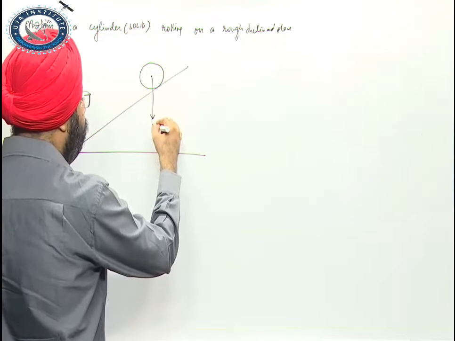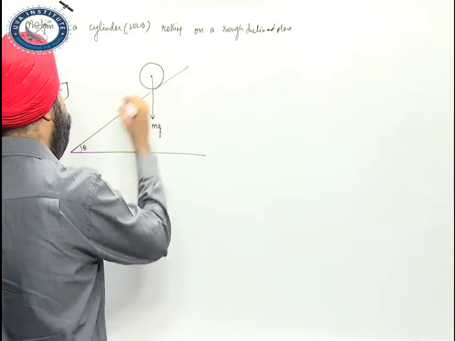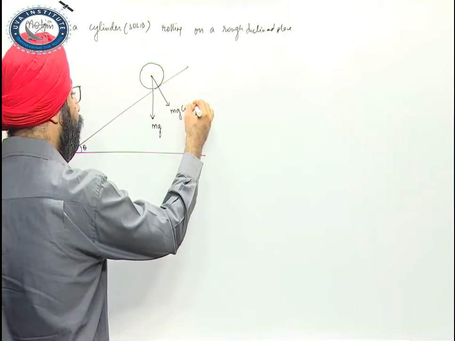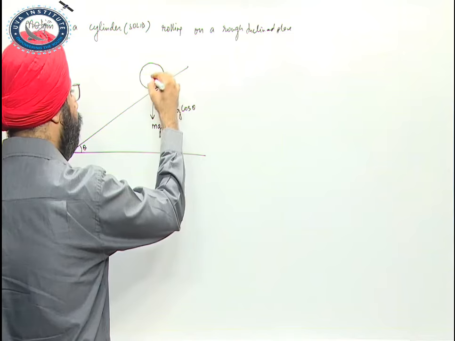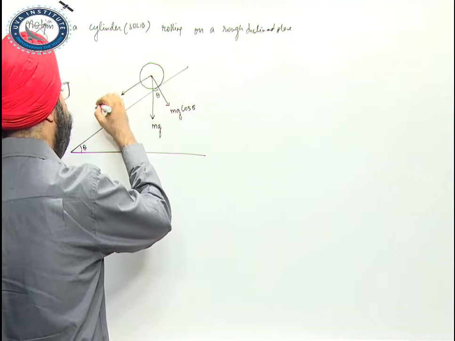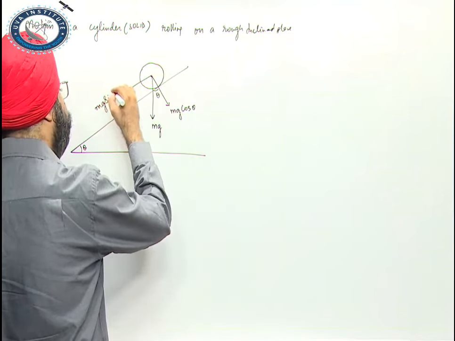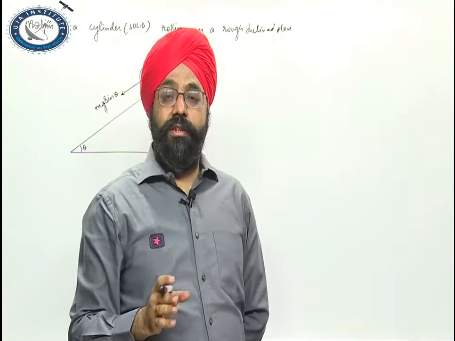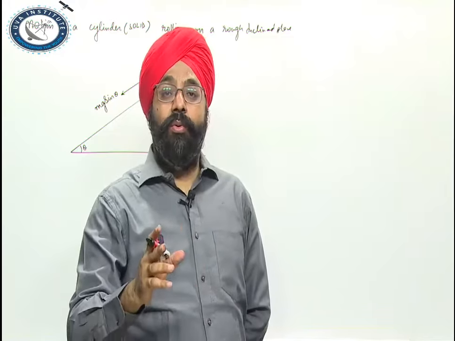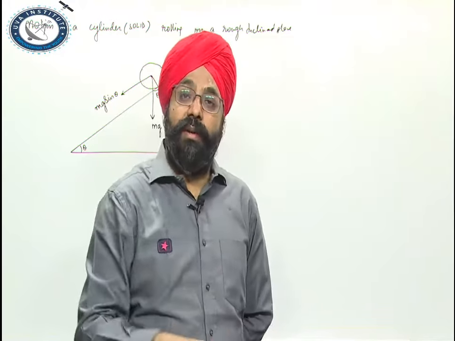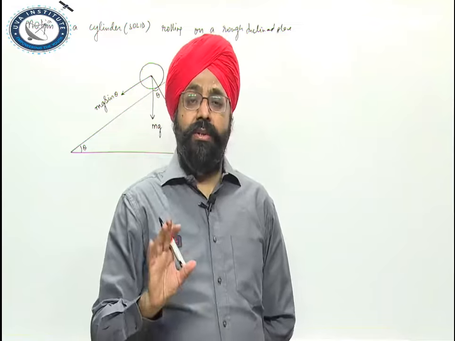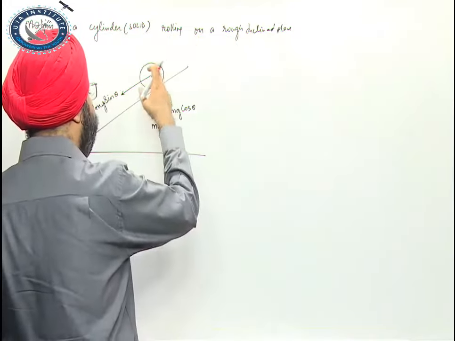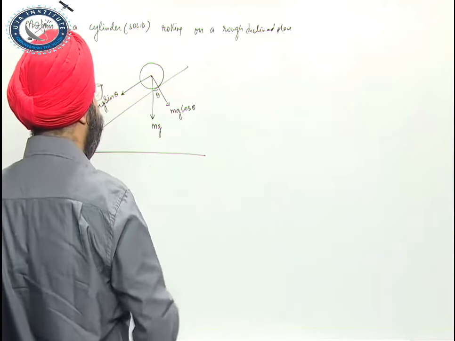My weight mg, theta, mg cos theta, mg sin theta. This force is passing through the center of the wheel, center of mass, center of gravity. So there is no question of this force being a tangential force.